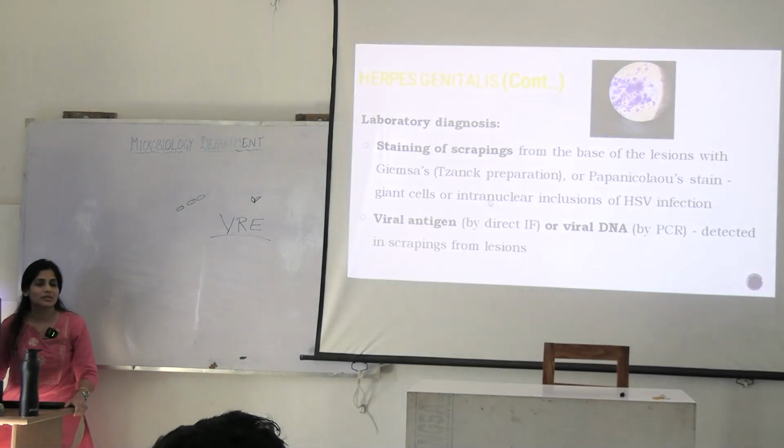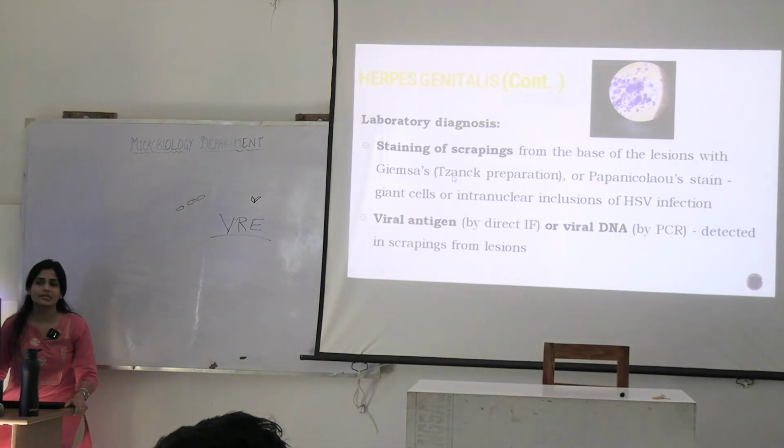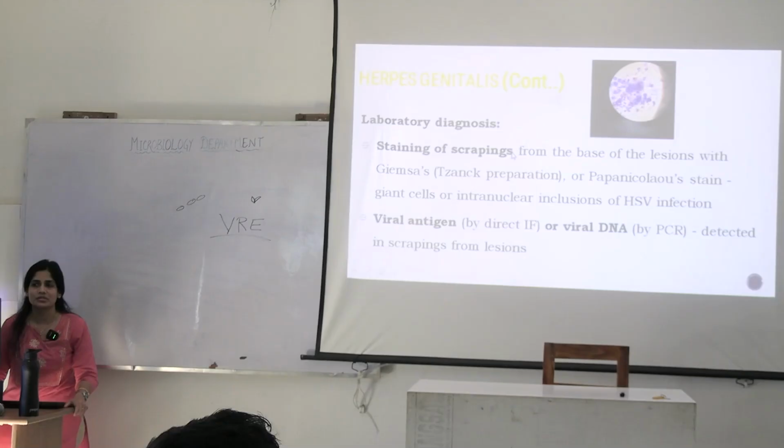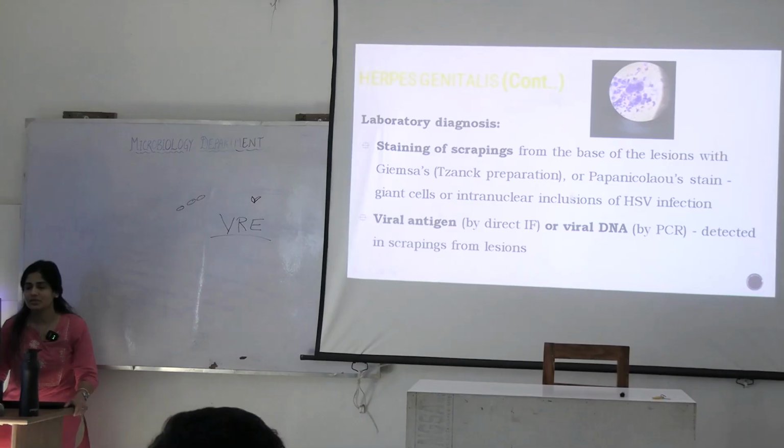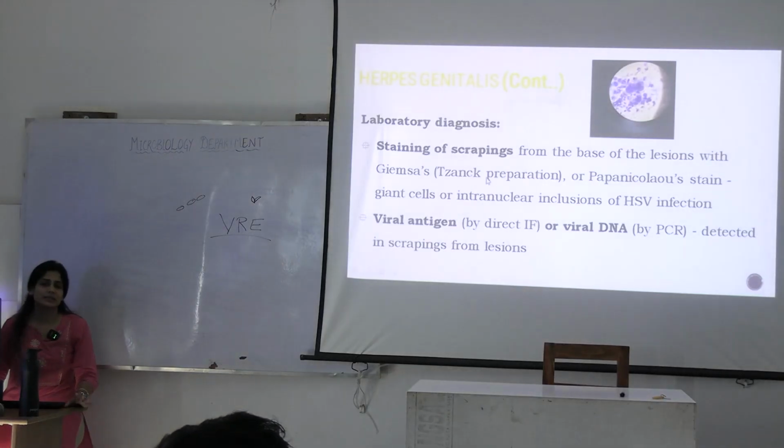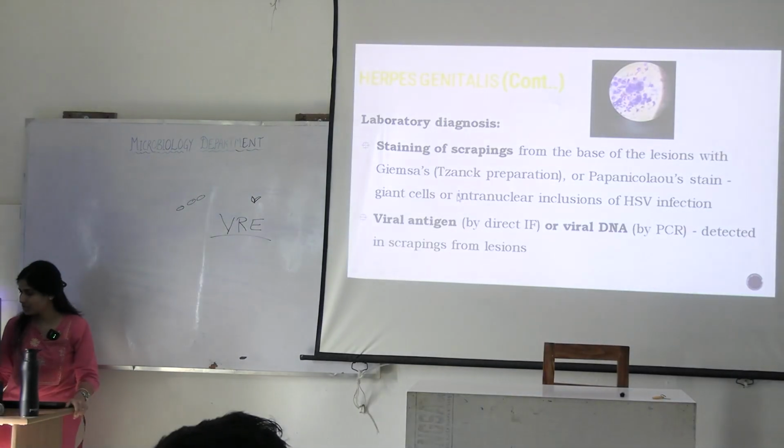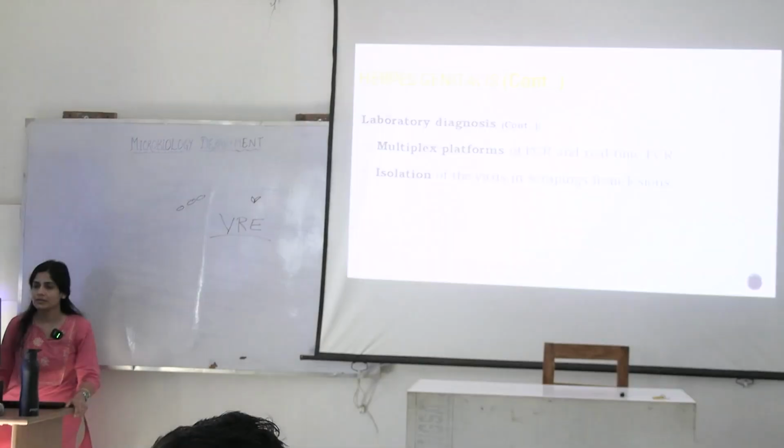They are pathognomonic in case of viruses for simple microscopy, because you cannot go for electron microscopy all the time for the viruses, right? So you will see multinucleated giant cells or inclusion bodies, or else you can do PCR or antigen detection by ELISA.